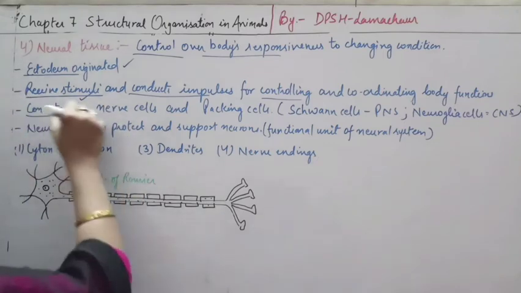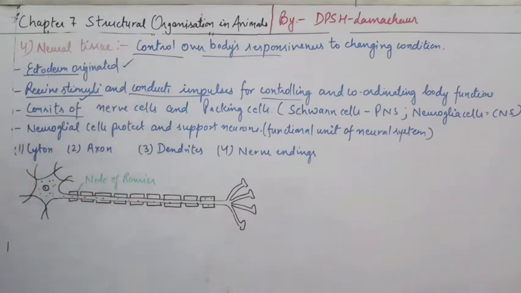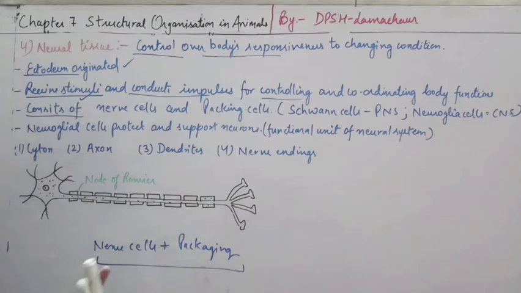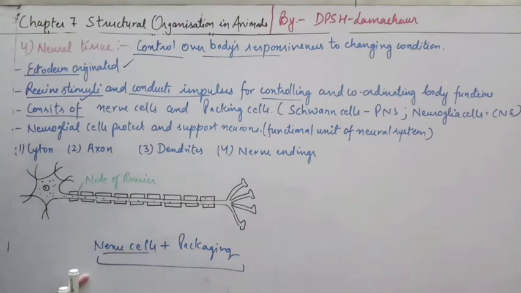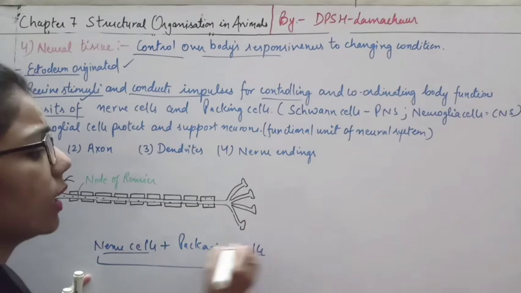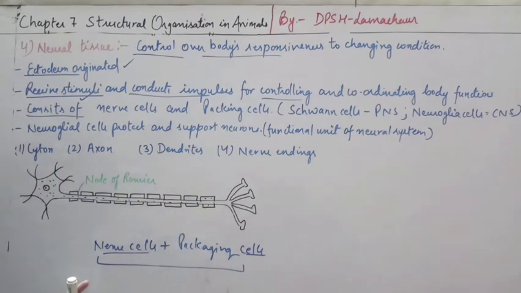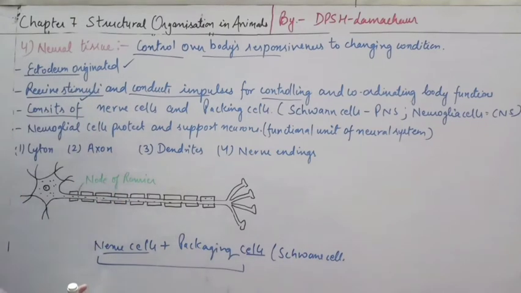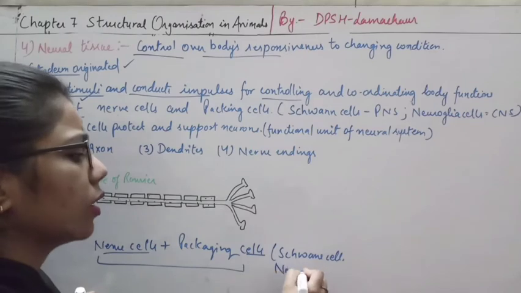We can say that these tissues are composed of two things. What are they? Nerve cells and the packaging cells. So it is a combination of nerve cells plus packaging cells. This is the accumulation of nerve cells and packaging cells. And nerve cells, we know, are the different types of neurons. And what are these packaging cells? These packaging cells are the Schwann cells, and the neuroglia cells.